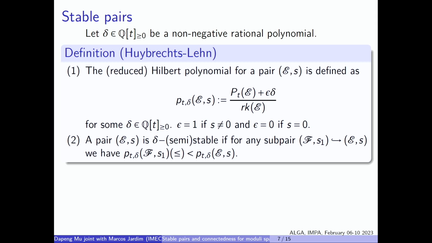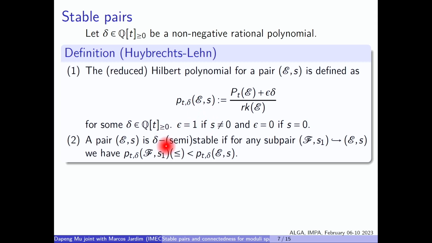Firstly, let me introduce the reduced Hilbert polynomial for a pair. For a pair E, S, we define the reduced Hilbert polynomial as the usual Hilbert polynomial plus delta, divided by the rank. So here, if the S we choose in the pair is not 0, then we add this delta in the numerator. If S is 0, then there's no such delta, and it reduces to the case of a sheaf. So this is how we define the reduced Hilbert polynomial for a pair.